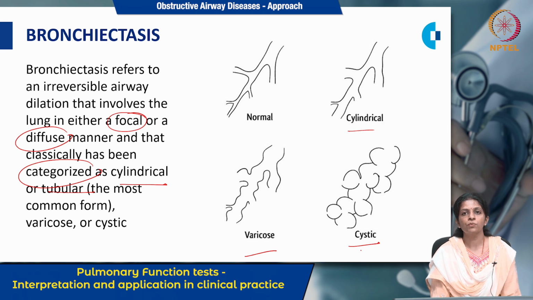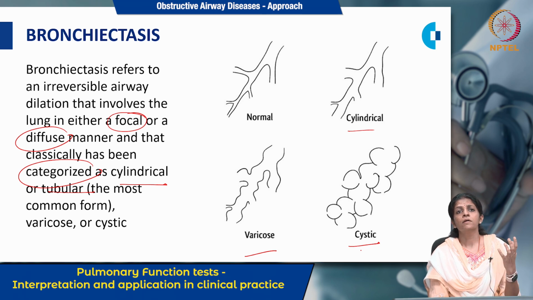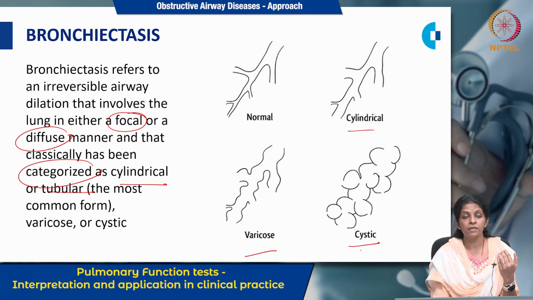process. When it is focal, it is localized to some part of the lung, and it is usually because of the obstruction. This obstruction can be intrinsic in the airway or extrinsic. When it is extrinsic, it could be because of lymph node enlargement or some parenchymal tumor which is compressing the airways, or inside the airways also there can be some tumor, or there can be some mucus plugs or foreign bodies which is obstructing this airway and leading to this localized bronchiectasis.